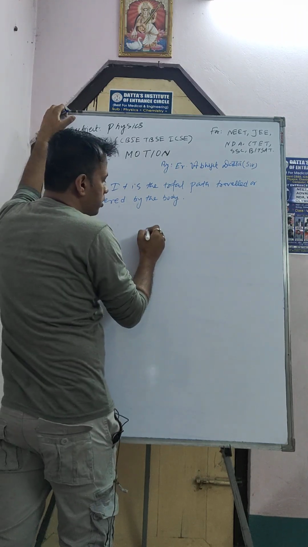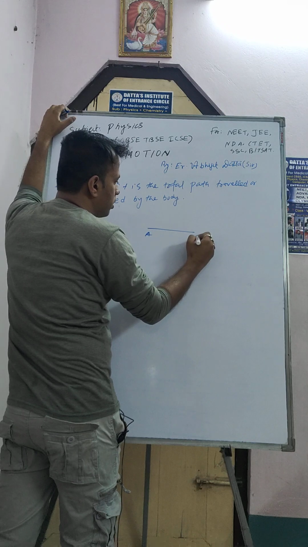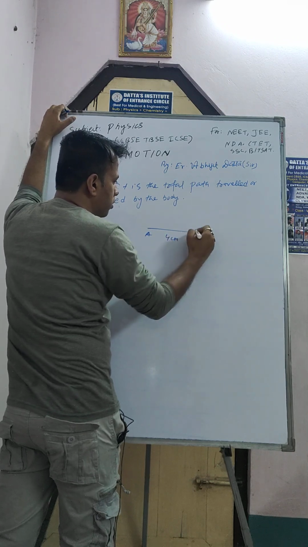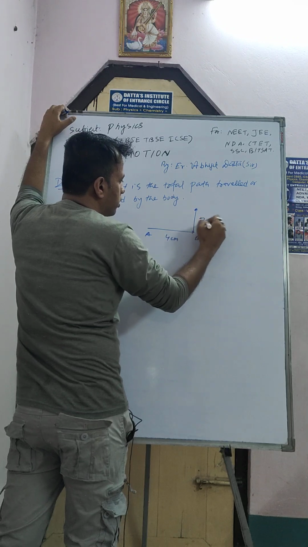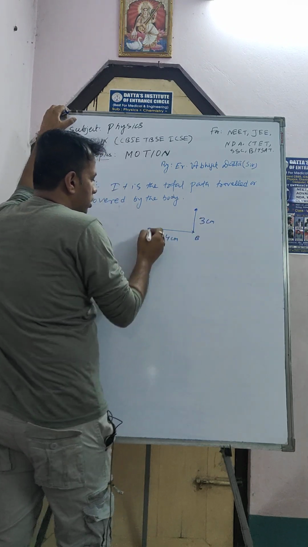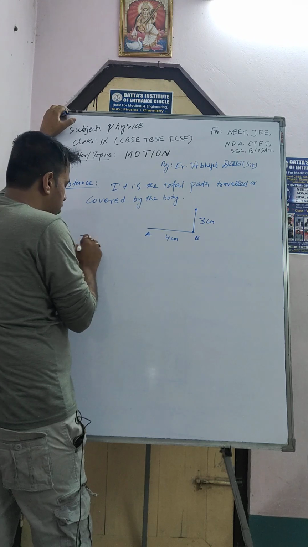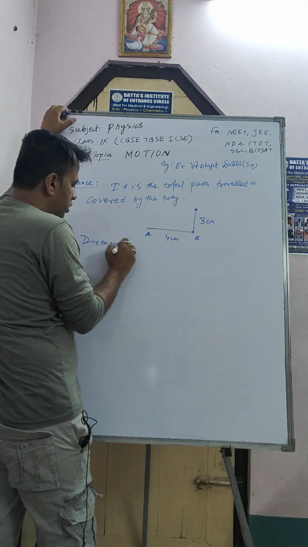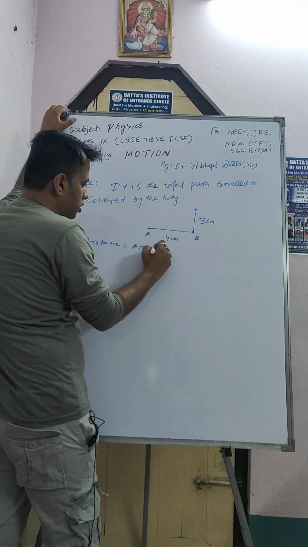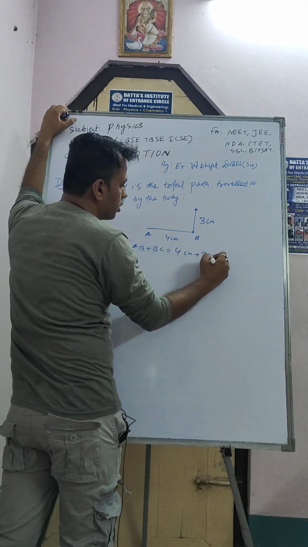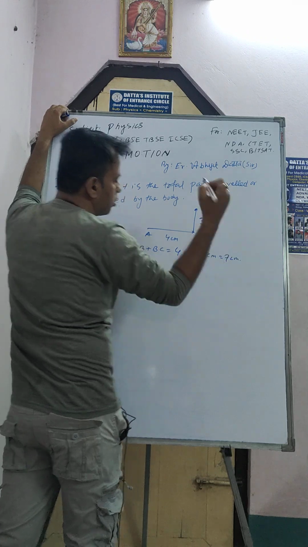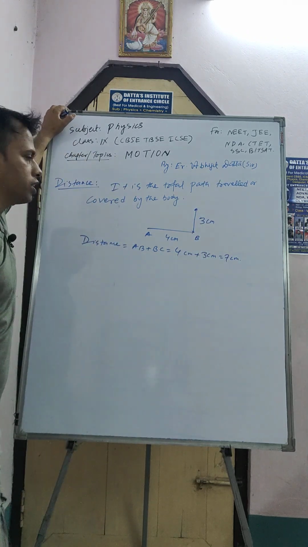Suppose a body moves from A to B, how much? 4 centimeter, and B to C, how much? 3 centimeter. Now in that case, the distance will be AB plus BC. So AB is 4 centimeter plus 3 centimeter, that is 7 centimeter. Okay, so distance will be 7 centimeter.